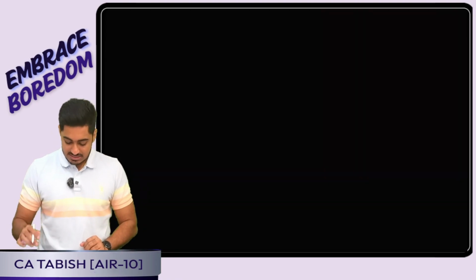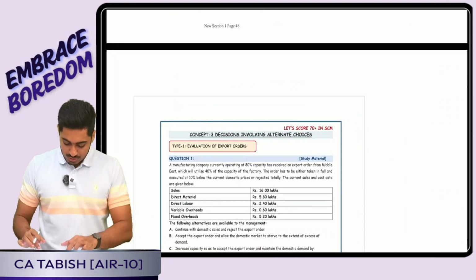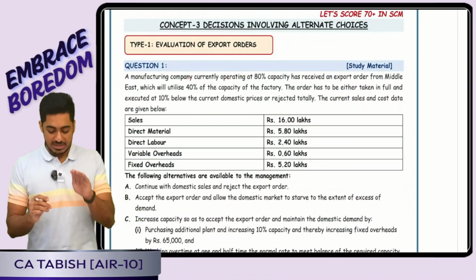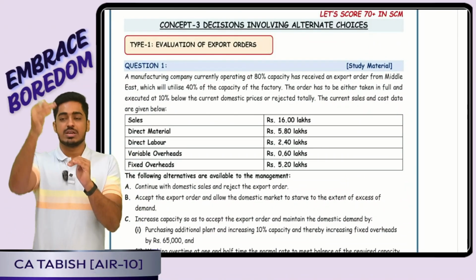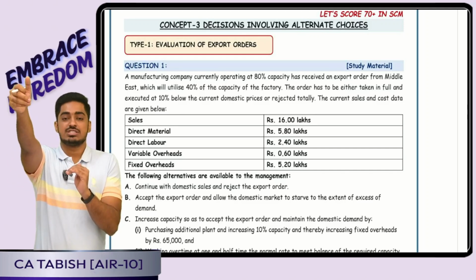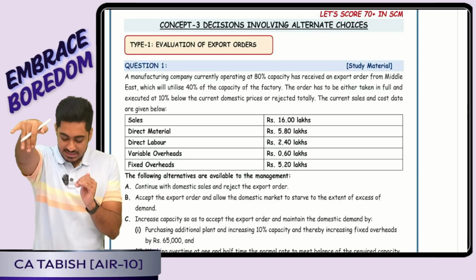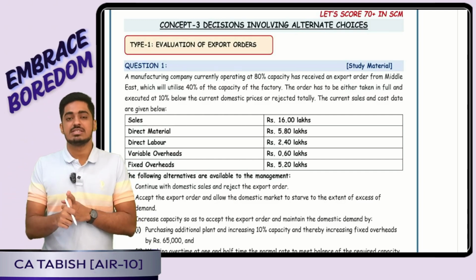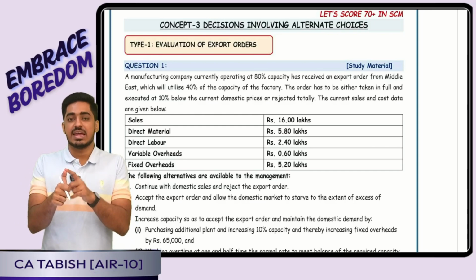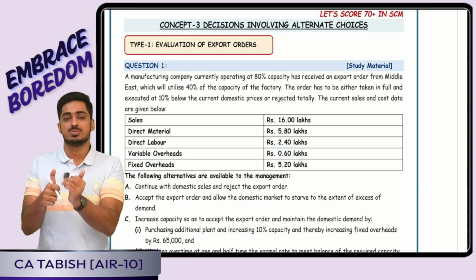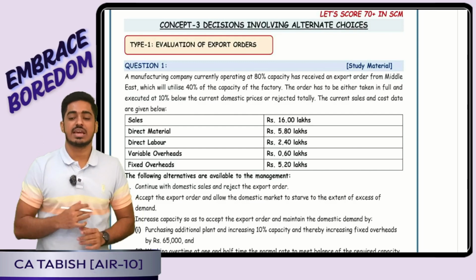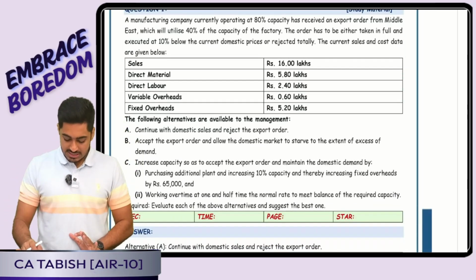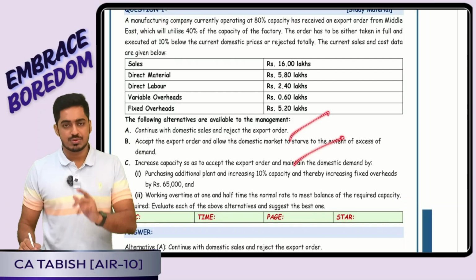Now using that, we had seen the first question, which was the evaluation of export order. Here the company is currently operating at 80%. We got a new export order at 40%, which has to be executed either at some 10% discount, or I have to leave it completely. So they told what all options can be possible. Firstly, basic data: normal sales I calculated at 1% capacity. Then I told in case of export how much my sale is going to be. Variable cost I calculated at 1% capacity. Then fixed cost I calculated on total. In these cases, the first option and second option, I can do my calculation.